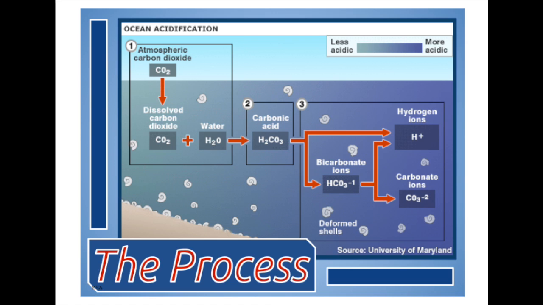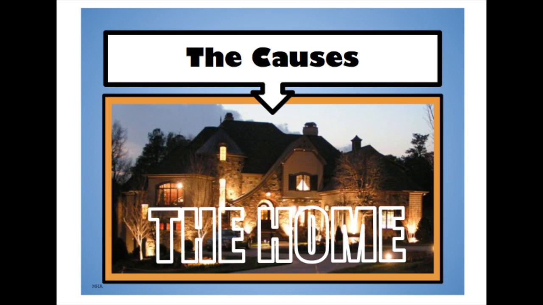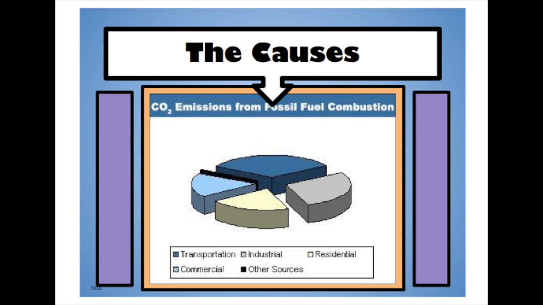But why is there an increase in hydronium ions? Shouldn't the ocean be able to keep itself in a healthy equilibrium? The answer to this is that since the Industrial Revolution, when people began to burn fossil fuels to power ever-growing economies, there has been a 40% increase in CO2 emissions from humans. By now, our industries, our homes, and above all, our transportation habits produce close to 50 billion tons of carbon dioxide a year. What does this mean for our planet's oceans?